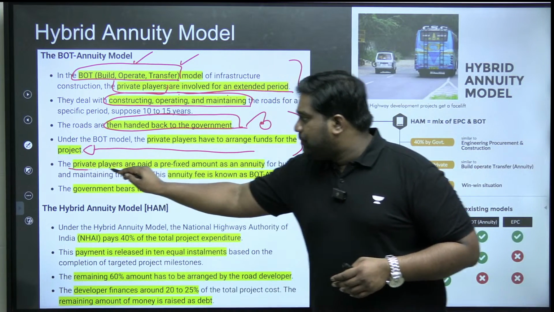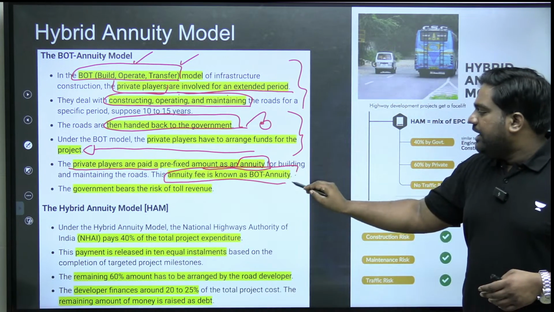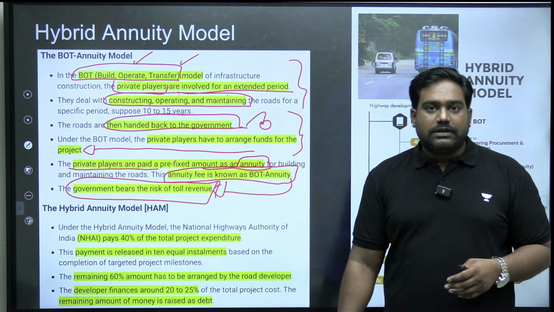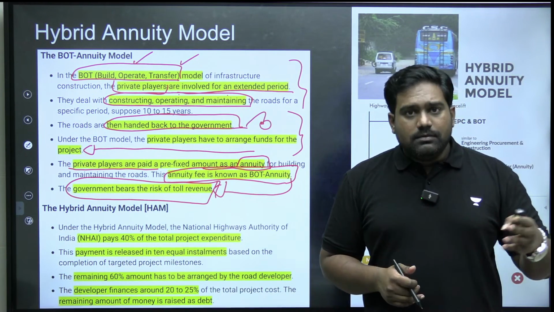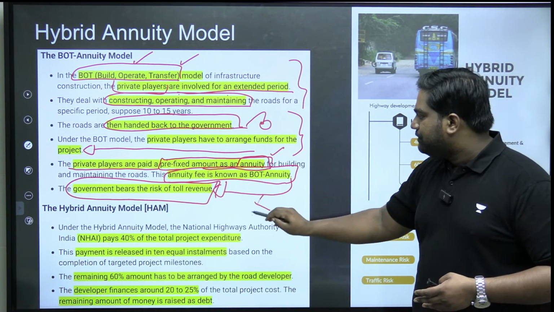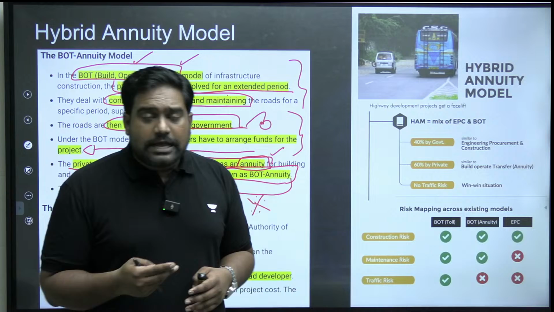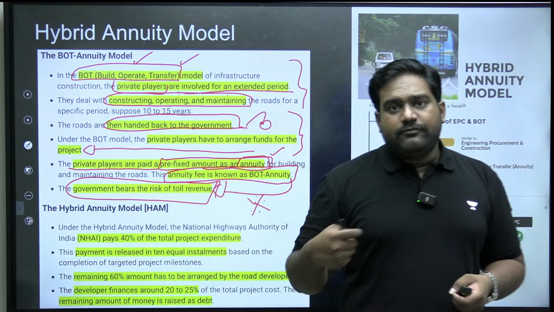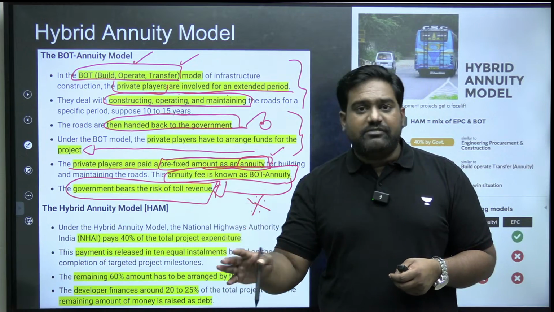But here, private players are paid a prefixed amount as an annuity. In BOT model of funding, toll will bring some revenue. It will raise funds for the private operator, but that comes after the construction of the project. But before that, private players are paid a prefixed amount as an annuity. All right. So basically, again, there is part funding from the government, part of it, not entirely. Rest, private developers have to bring the money. They have to raise that money from the markets. So they have to take loans from banks, etc. So there is financial responsibility on the private developer as well.